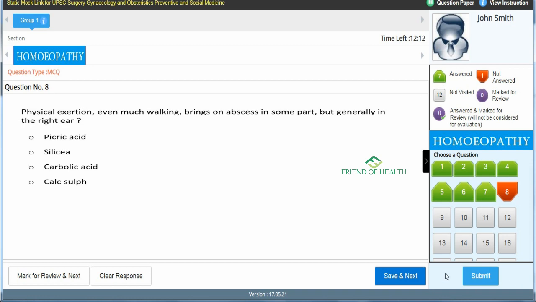And 8th question, physical exertion, even much walking, brings on abscess in some part but generally in the right ear. So options are Picric acid, Silicea, Carbolic acid, Calcarea sulph. Answer is Carbolic acid.